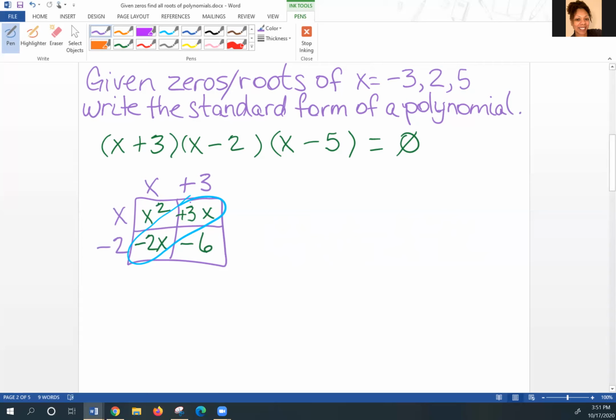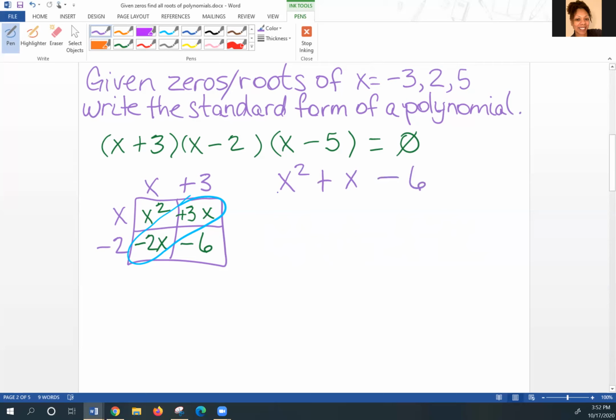So this first box or cell is x squared. The second one I can combine with the third, so 3x minus 2x is positive x. And then I'm left with the negative 6. So that's my answer for this portion.